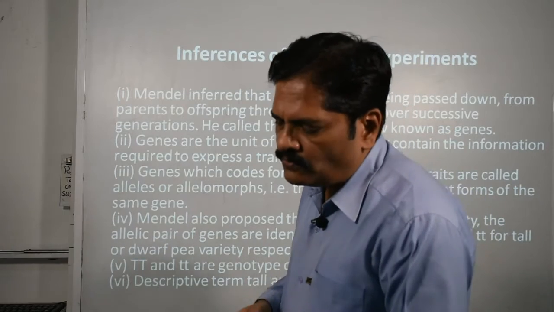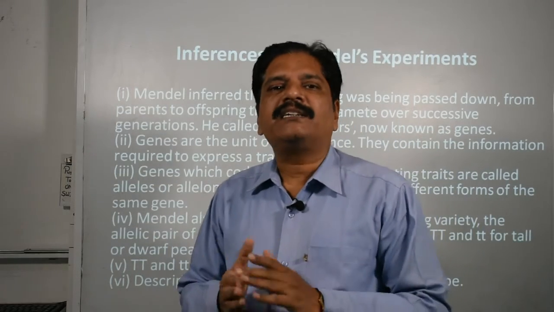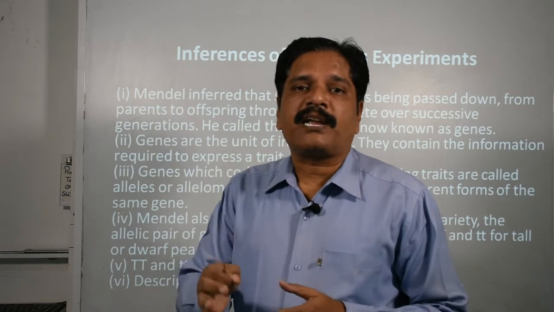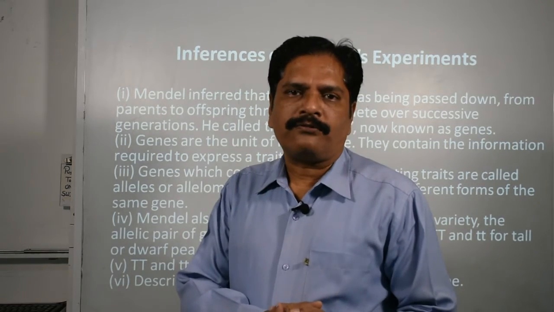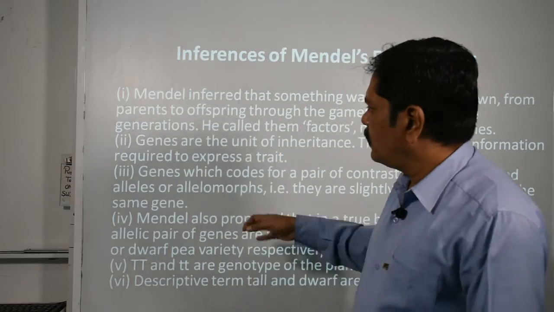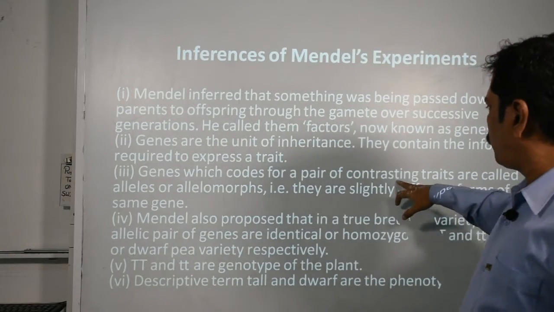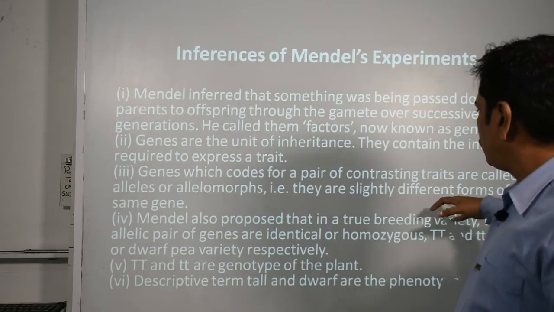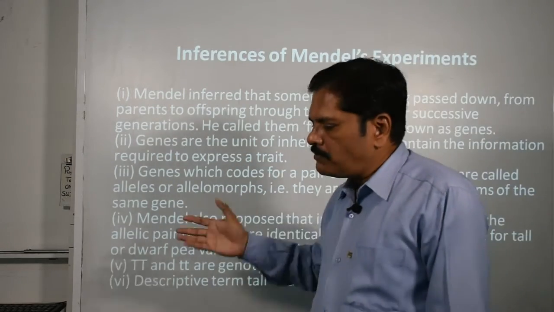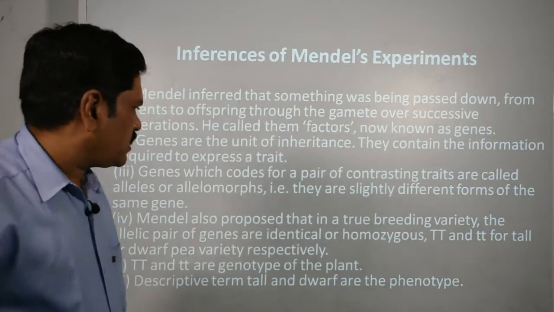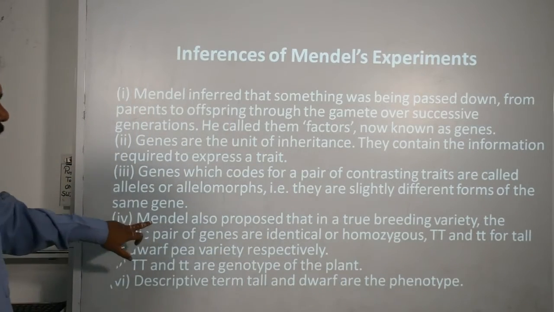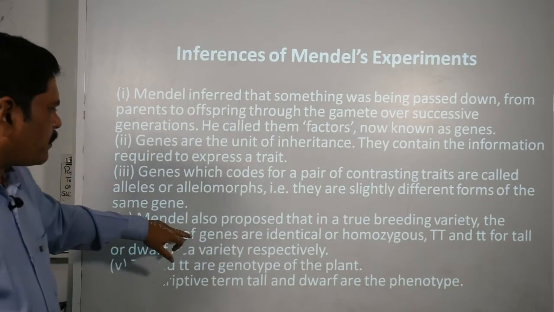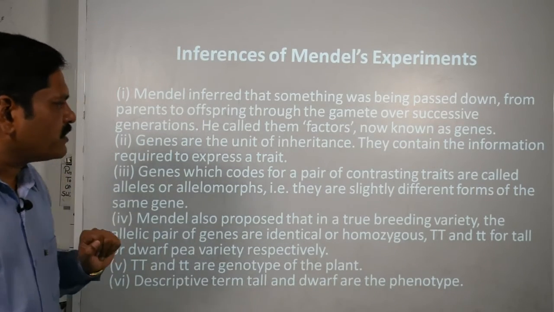Clear? You know that a gene is a hereditary unit. It is responsible for deciding a particular feature of an individual. Clear? Genes which code for a pair of contrasting traits are called alleles or allelomorphs. That means they may be similar or different in nature. Then Mendel also proposed that in a true breeding variety, the allelic pair of genes is identical, or homozygous.